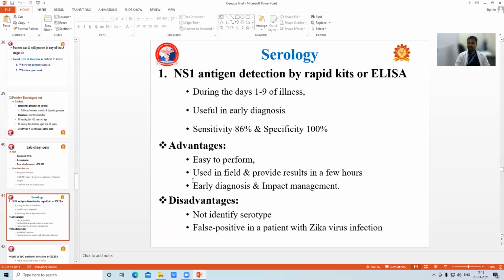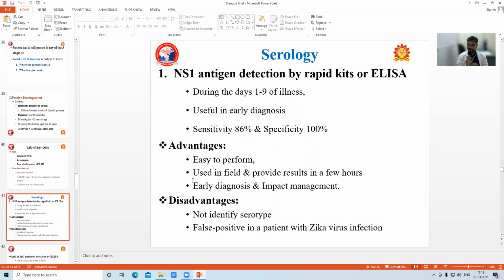Then the important thing, serology diagnosis. We should know when a particular test will be useful, so it depends upon the day of illness. We should always advise the appropriate test. NS1 antigen. Usually we use rapid kits or ELISA. This is very, very useful in early diagnosis, in the first 5 days. Sensitivity will be 86%, specificity will be 100%.